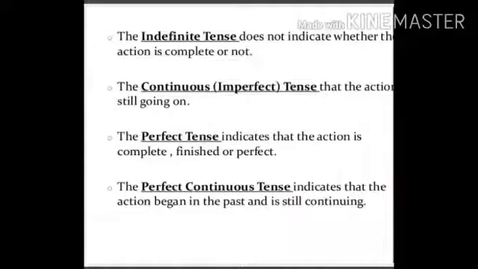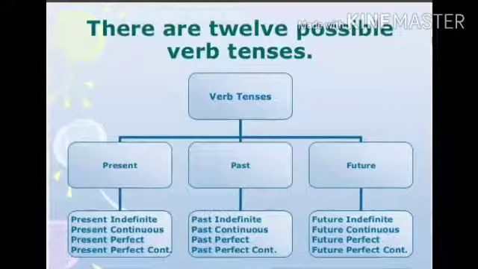Now come to the perfect continuous. Perfect continuous indicates the action that began in the past time and is still going on. The continuous way of action that starts in the past time is perfect continuous tense. In this way, my dear students, we have 12 kinds of verb tenses.